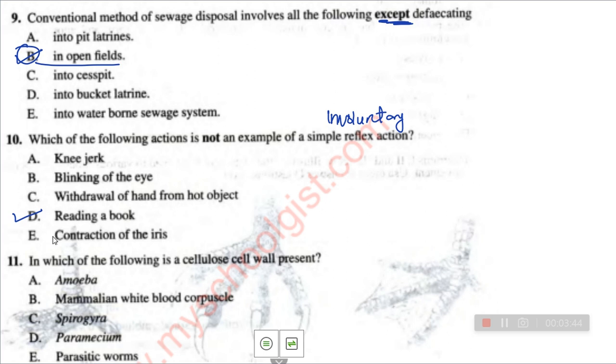Option D. Now, contraction of the iris. This one also is a reflex action, in which the iris contracts. So that one also is a reflex action. So our answer here is what? Option D, which is reading a book.